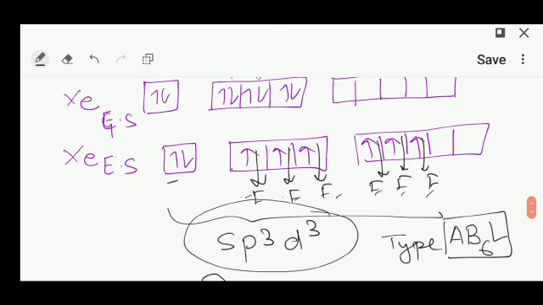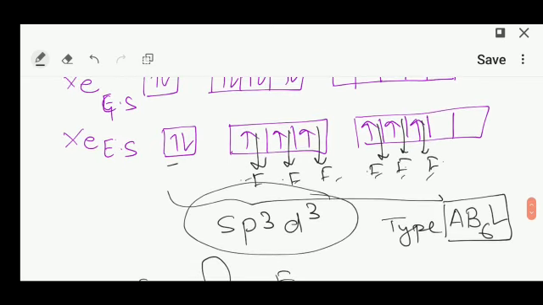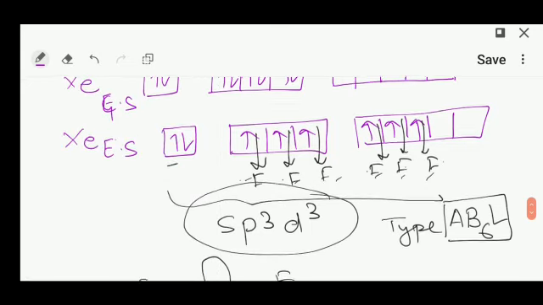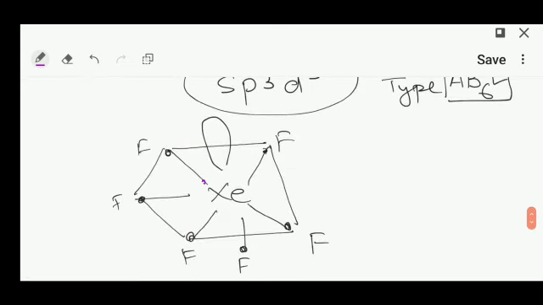Count it, 1, 2, 3, 4, 5, 6 black electrons, and these pink electrons are of xenon. That's why I'm using the color marker, 1, 2, 3, 4, 5, 6, 7, 8, and this is the lone pair. What is its shape? Distorted octahedral.